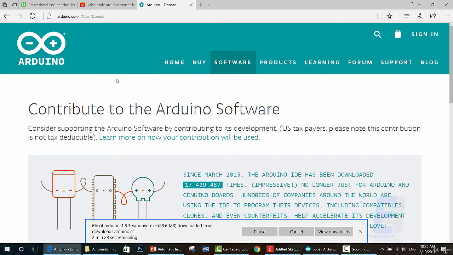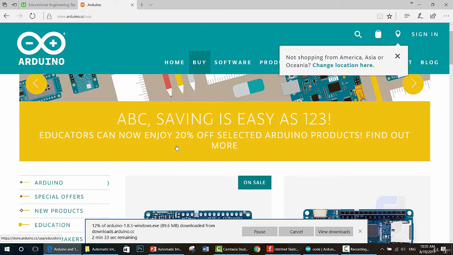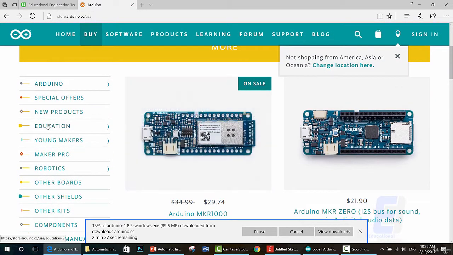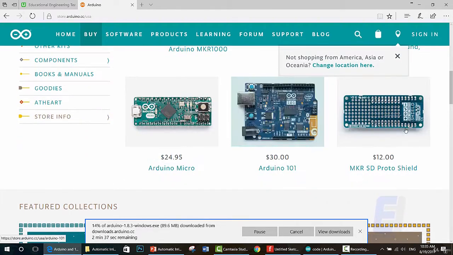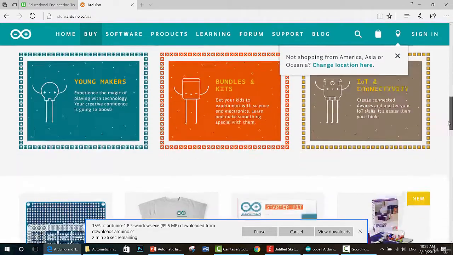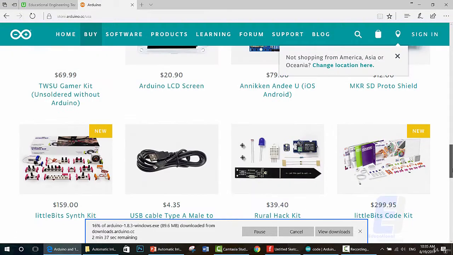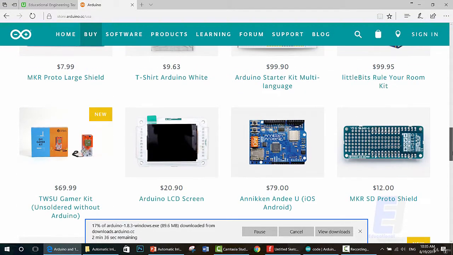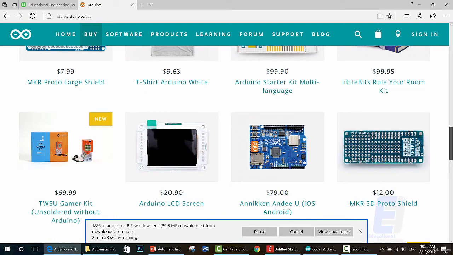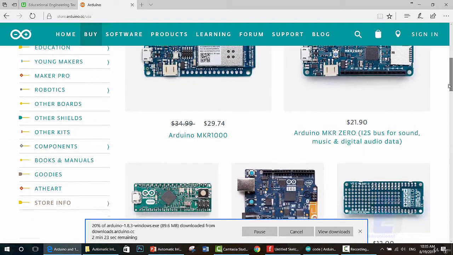Now let's see the Arduino website. It offers a lot of products, as you can see here. You can purchase any of these items from the official Arduino website. These items include Arduino boards, Arduino kits, and a lot of other interesting stuff.